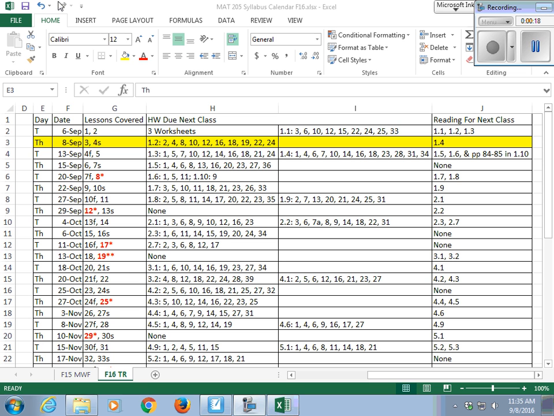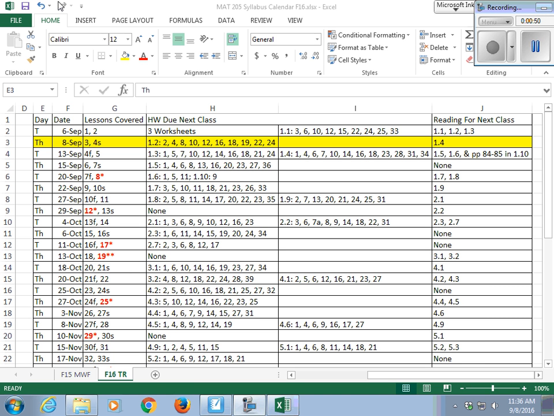So Tuesday we did 1 and 2. Today we did all of 3, meaning the lecture part and the activities part. And then we're going to start 4, which means just the lecture part. When I see you again on Tuesday, we'll finish 4, which means when you come in, you'll immediately just do the activities for 4, and then we'll do all of 5, the lecture and the activities. So that's sort of how I took 3 lessons in a week into 2 lessons in a week. It's either lecture, activities, lecture, or activities, lecture, activities.